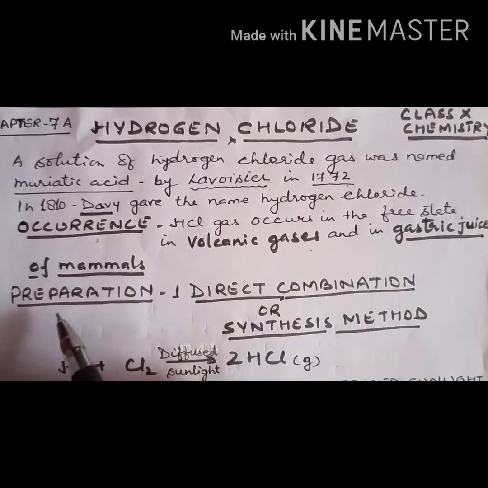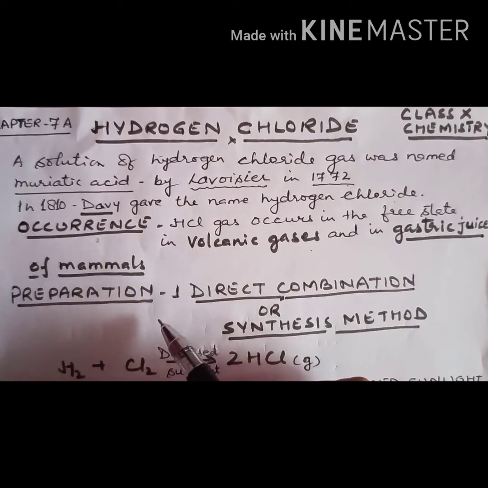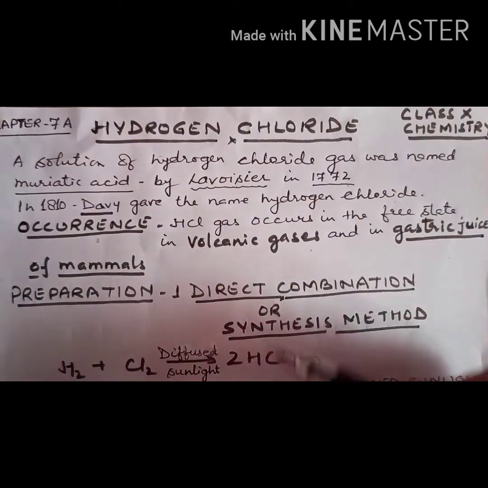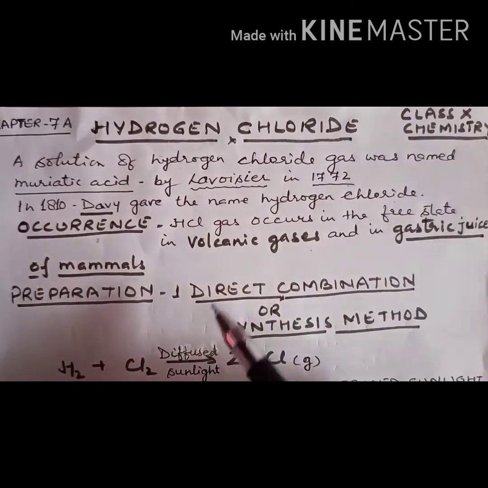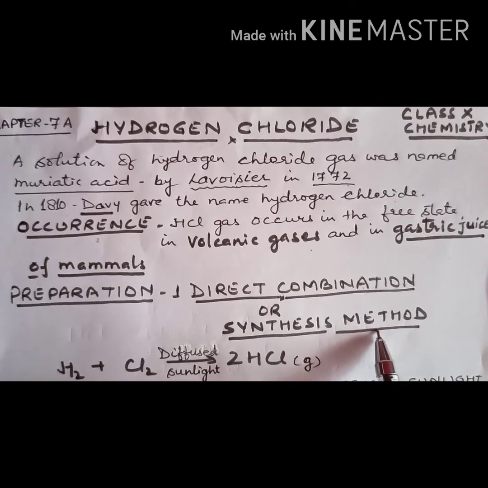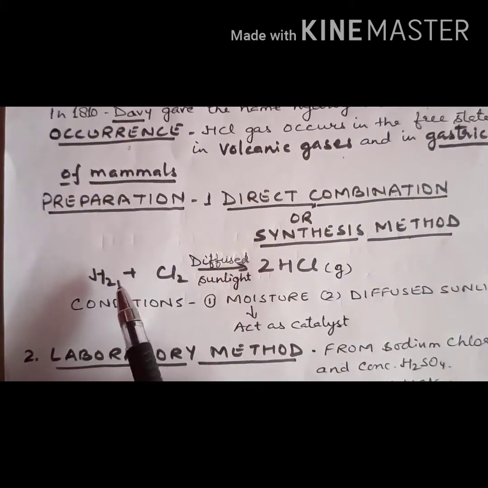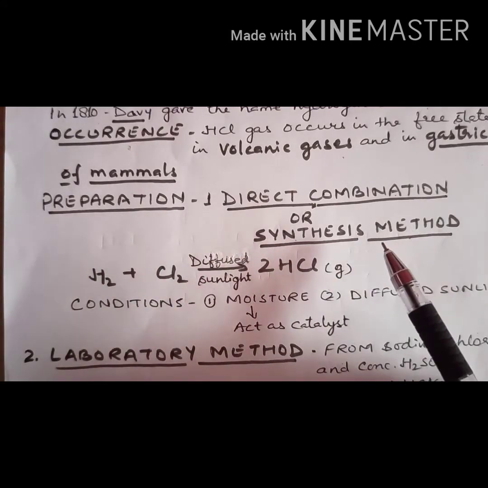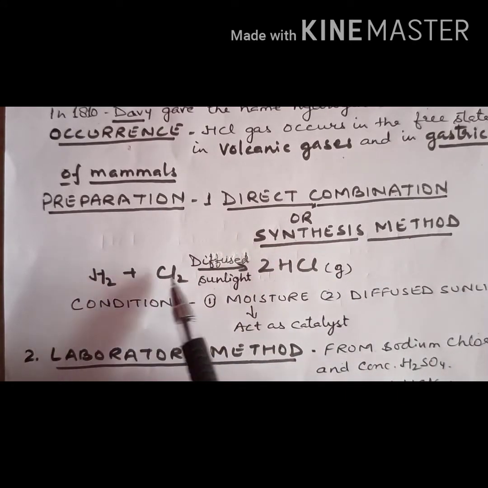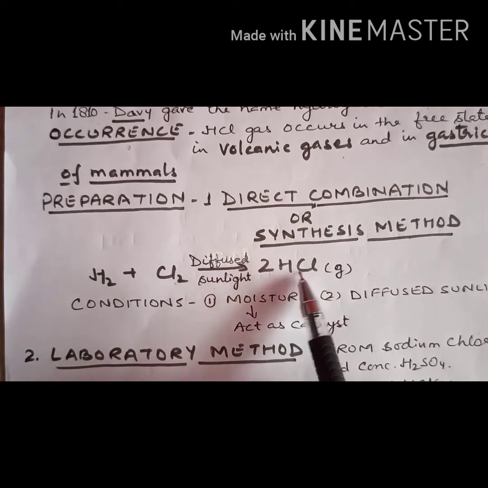Now, next is preparation, how you can prepare hydrogen chloride gas. Now, we are just talking about hydrogen chloride gas, right? The first method is the direct combination method, or it is also called the synthesis method. In the synthesis method, hydrogen directly combined with chlorine gives you 2HCl, that means hydrogen chloride gas.